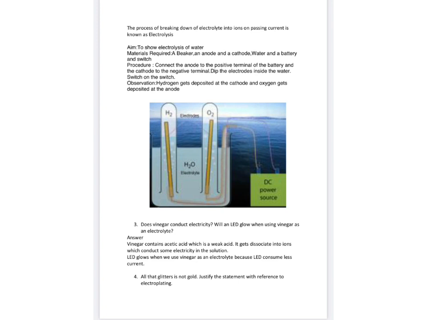When we perform this experiment, we observe that hydrogen and oxygen gases are produced when water gets dissociated into its ions. In this, we connect the anode to the positive terminal of the battery and the cathode to the negative terminal. And then we dip the electrodes inside the water and switch on the electric current. Then what do we observe? That hydrogen gas gets deposited at the cathode and oxygen gas gets deposited at the anode.